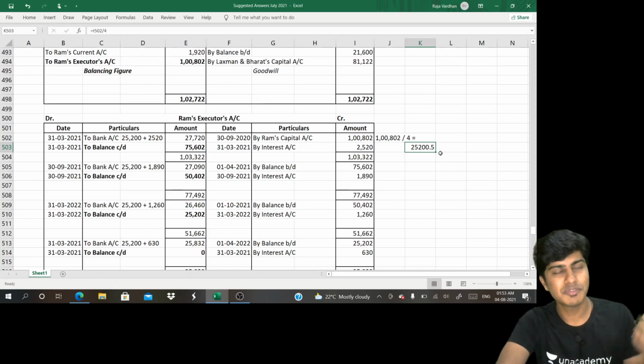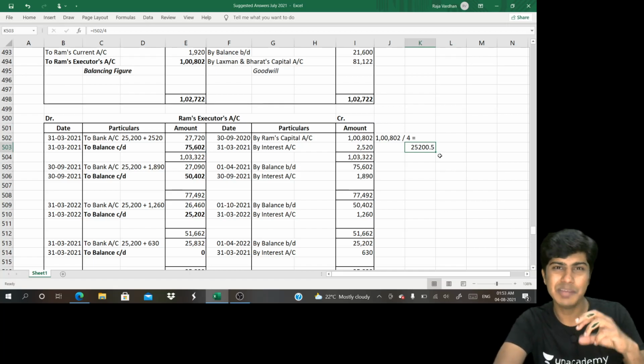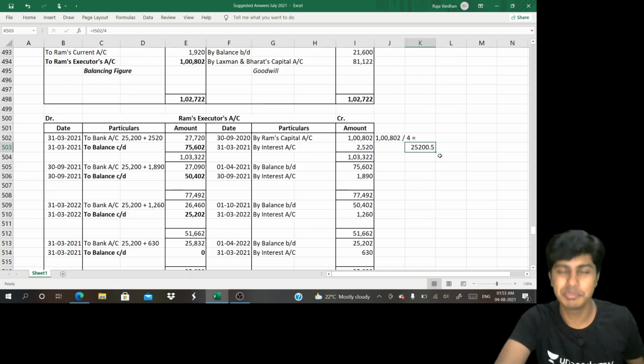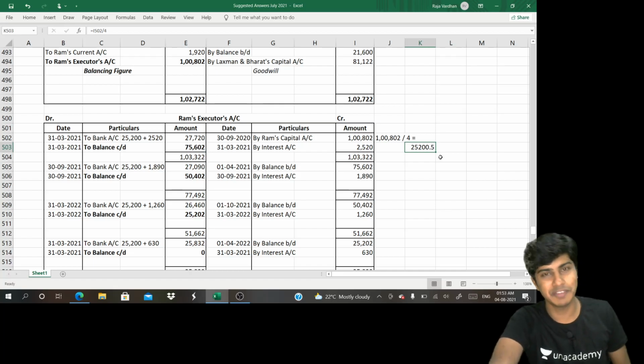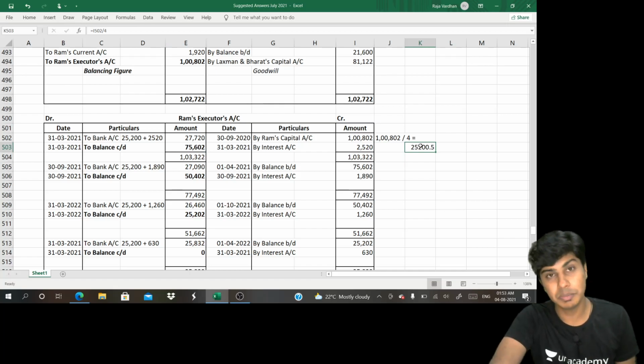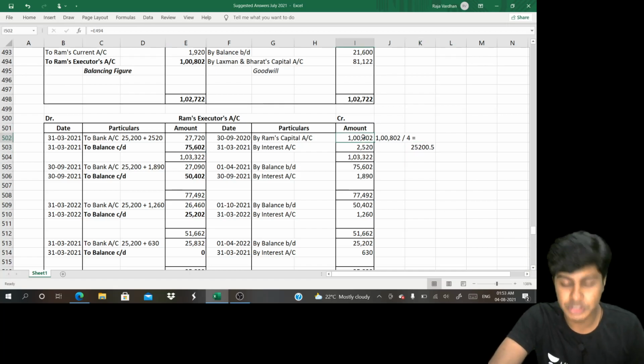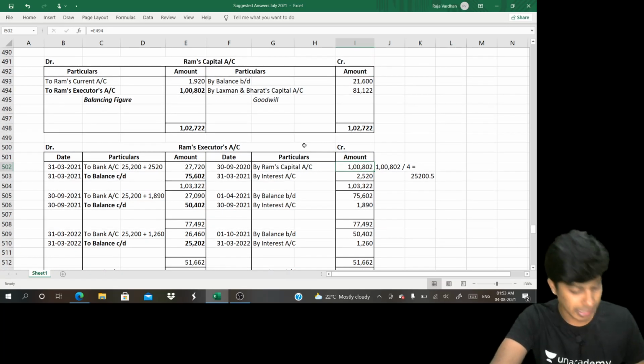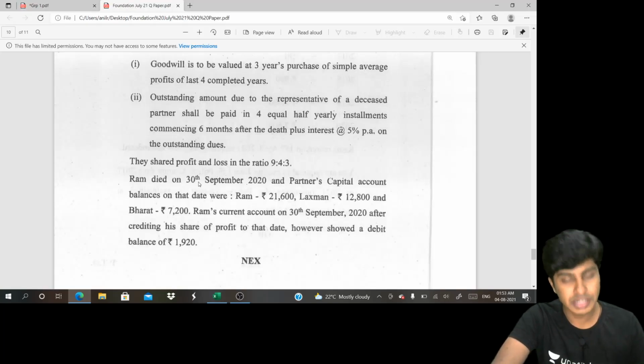So in each installment, I'm supposed to pay 25,250 paisa. So 4 installments, 50, 50, 50 together, I'll add it up and then pay the 2 rupees in the last installment because I don't want to do that 50 paisa adjustment every installment. Okay. So 25,200 is the principal amount. Along with that, I should compute interest. So they died on what date? Ram died on 30th of September.